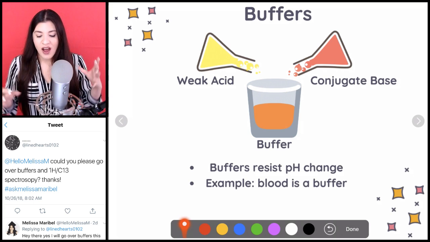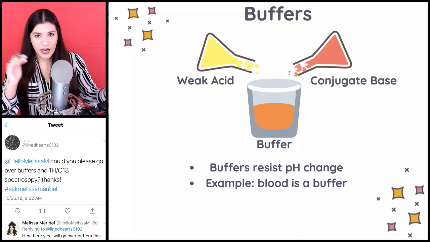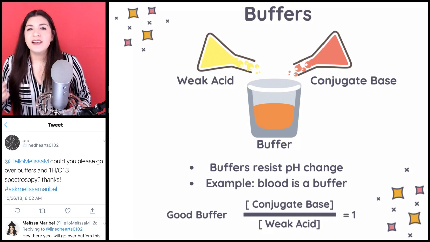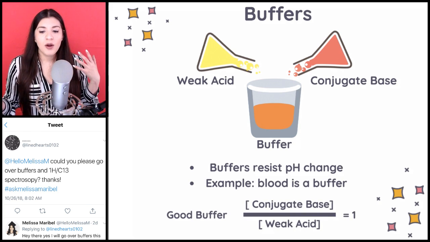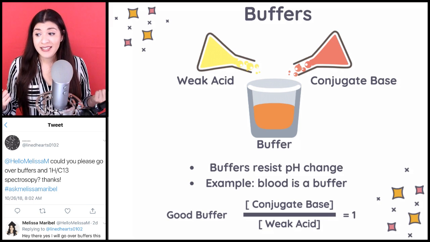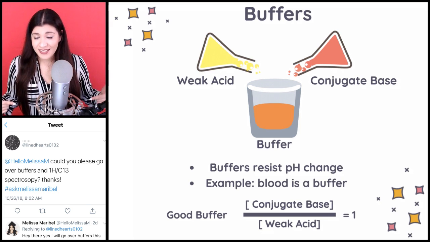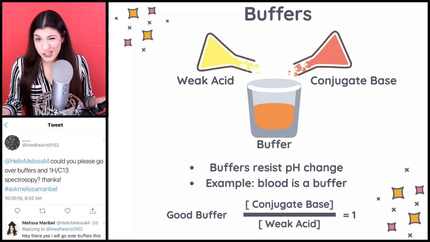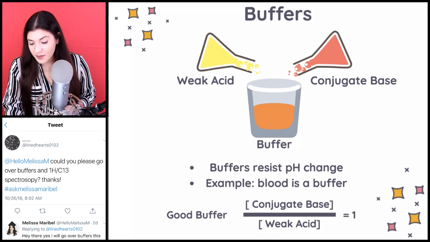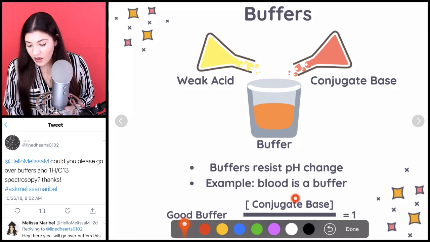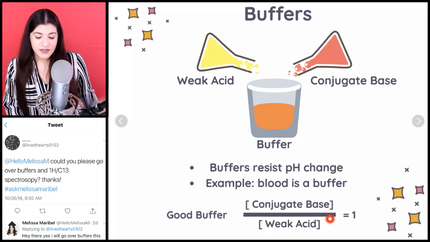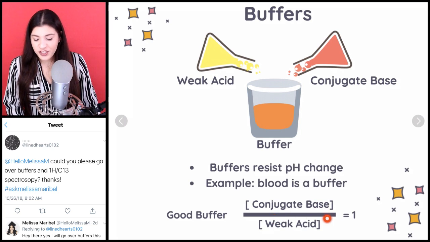So that's essentially the concept here. Now I'm going back to the chemistry side. What makes a good buffer is the ratio between the concentrations of our conjugate base and our weak acid. When I'm talking about ratios, I'm really talking about fractions. Looking at this, we see our conjugate base is on top, divided by our concentration of weak acid.